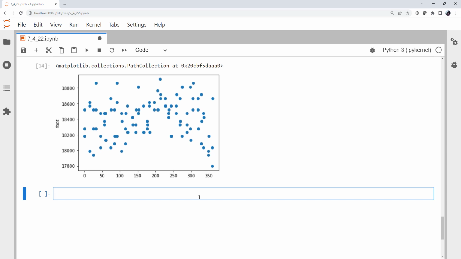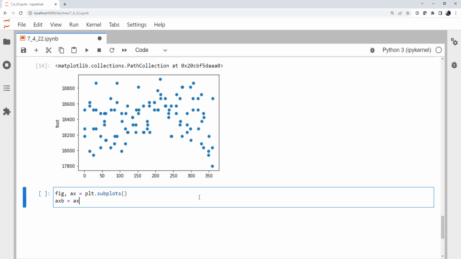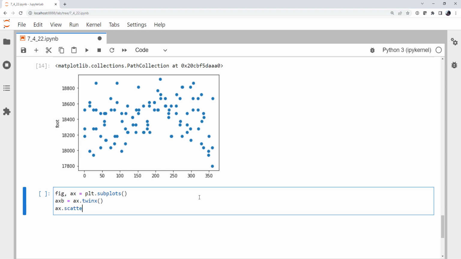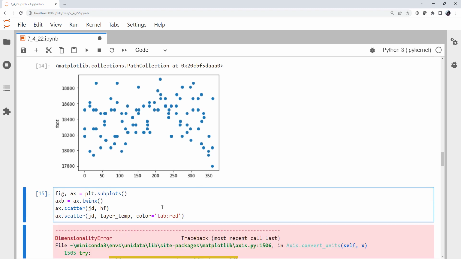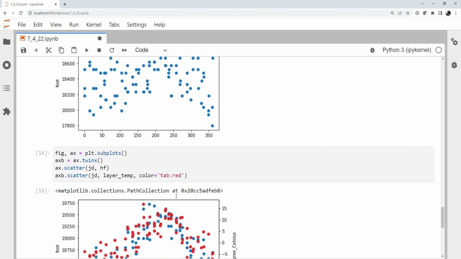And of course, one of the main things that's going to change over the course of the year is the temperature in that column of air. So I'm going to create a plot here using plt.subplots. I'm going to create a twinned axis. On the first axis, we're going to scatter our heights from the sounding that we calculated. On the second axis, I'm going to scatter the layer temperatures that we calculated. And of course, we'll color those red because they're temperature. And we don't want to forget our axis B there because we're plotting on a twinned axis.